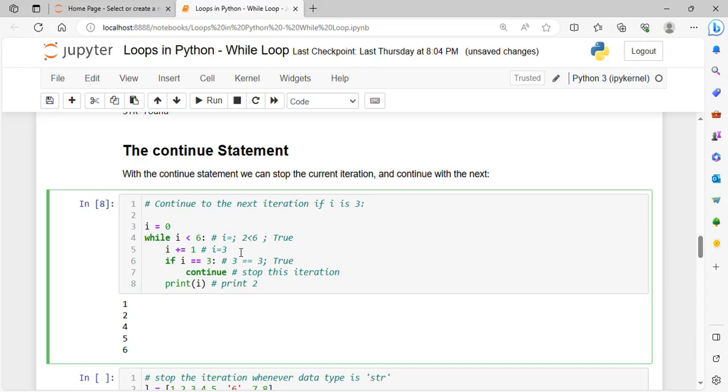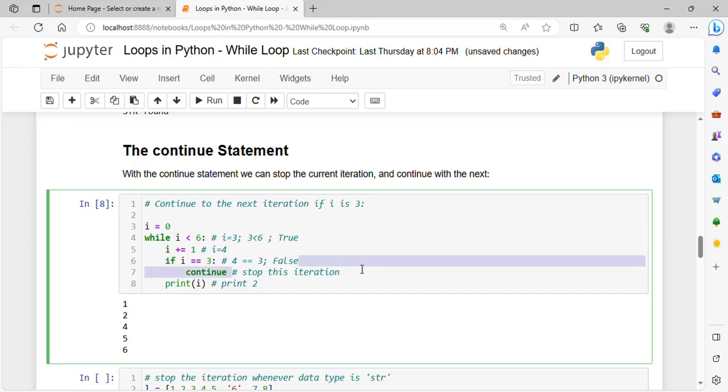So I equals 3 now, and 3 is less than 6, which is true. Increment, so it becomes 4, 4 equals 3, which is not true, that means this will be false, it will not go to the continue statement.